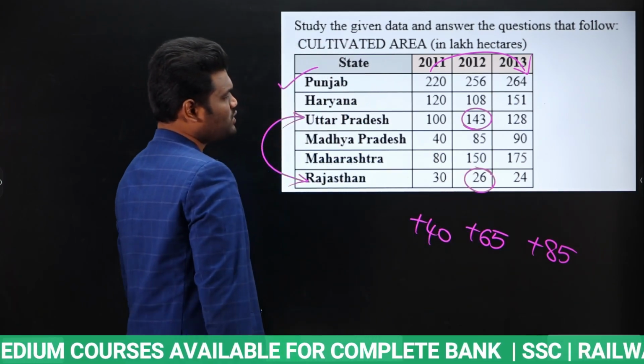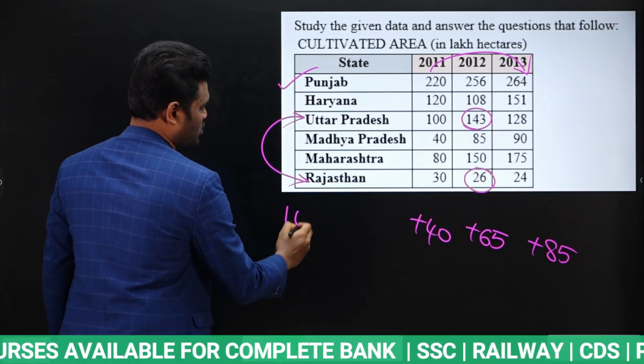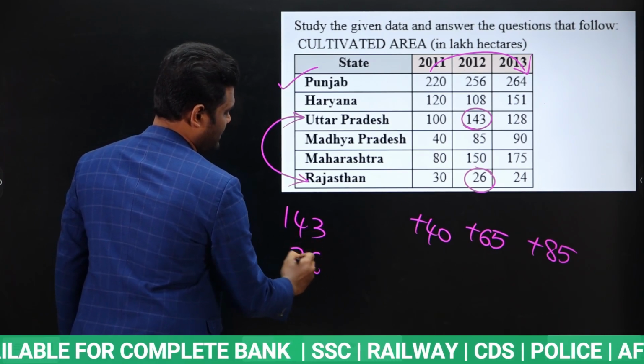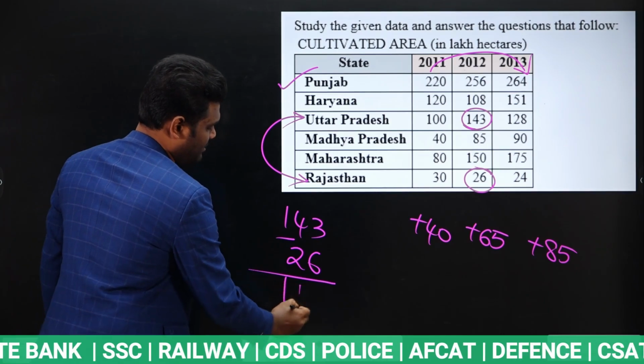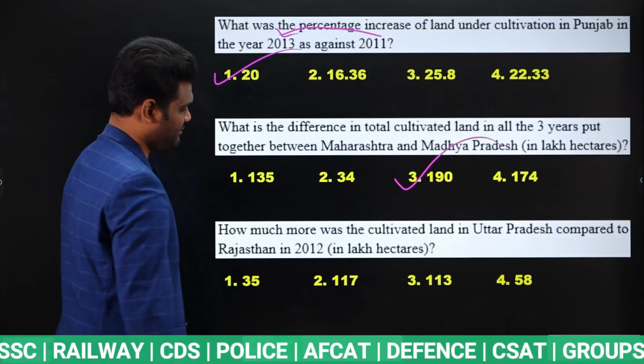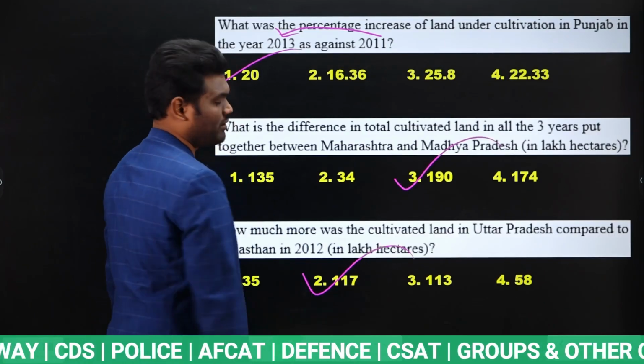Now they are asking us to find the difference. Yes or no? So 143 and 26. We need to take the difference. If you take the difference, the difference will be 117. Yes or no? So the difference will be 117.